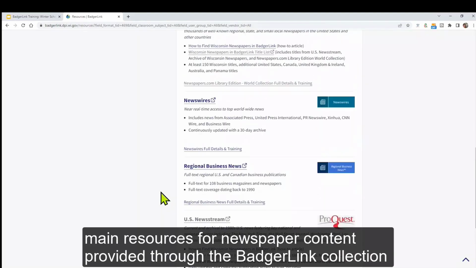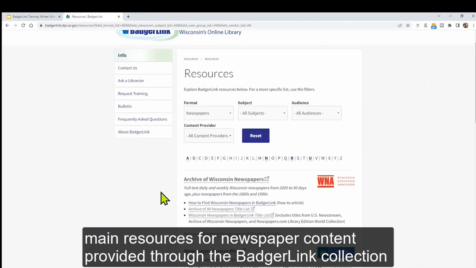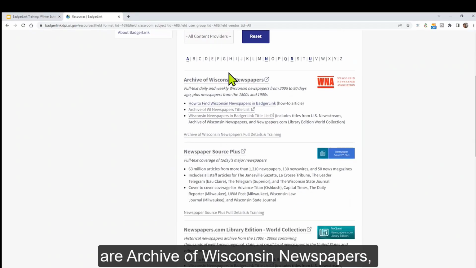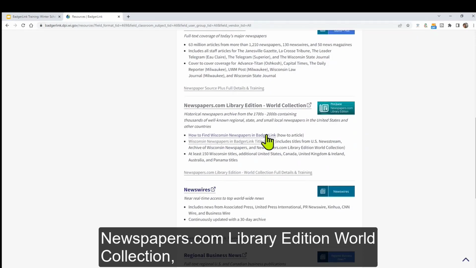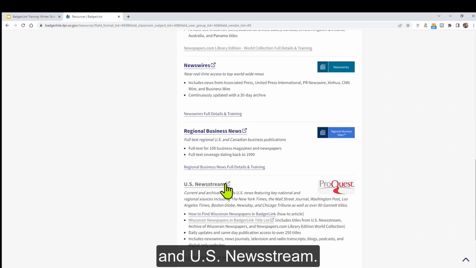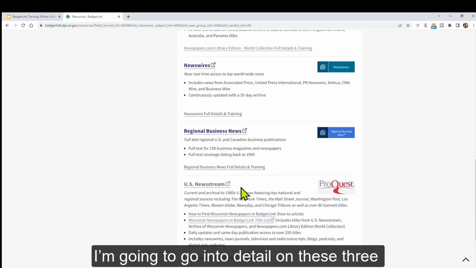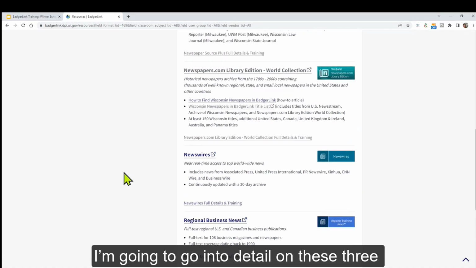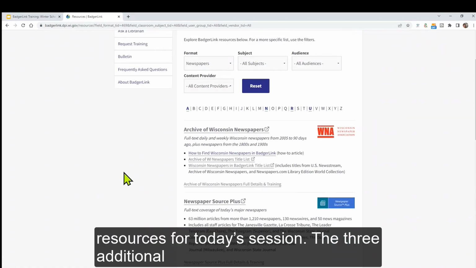The 3 main resources for newspaper content provided through the BadgerLink collection are Archive of Wisconsin Newspapers, Newspapers.com Library Edition World Collection, and US Newsstream. I'm going to go into detail on these 3 resources for today's session.